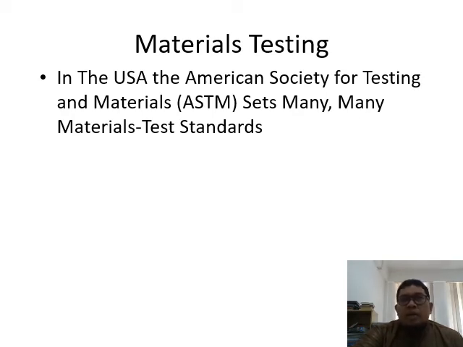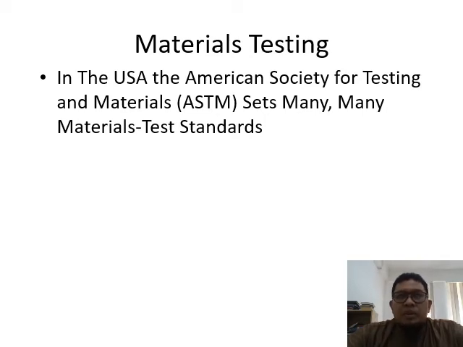You can even measure fiber tensile strength using these standards. Of course, you need to buy the standard. Usually the company will buy the standard, in the form of PDF or hard copy, and then use the standard procedure to measure their product.